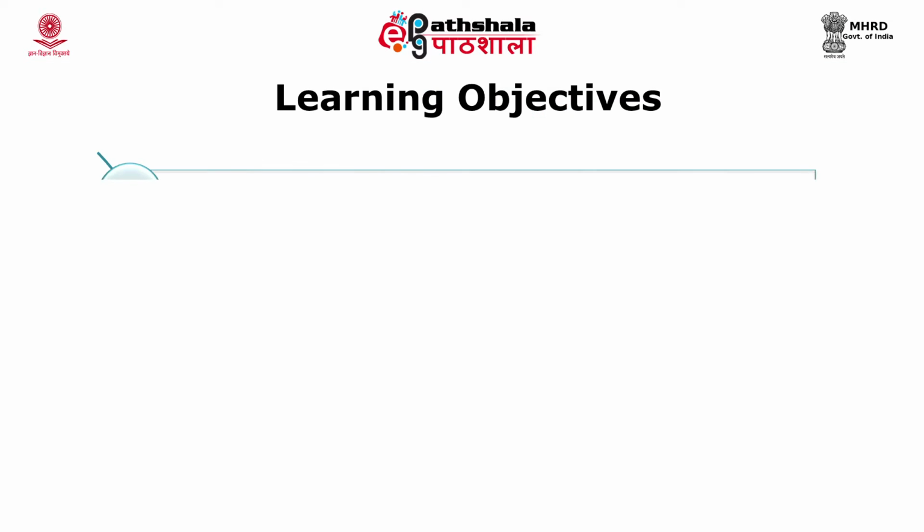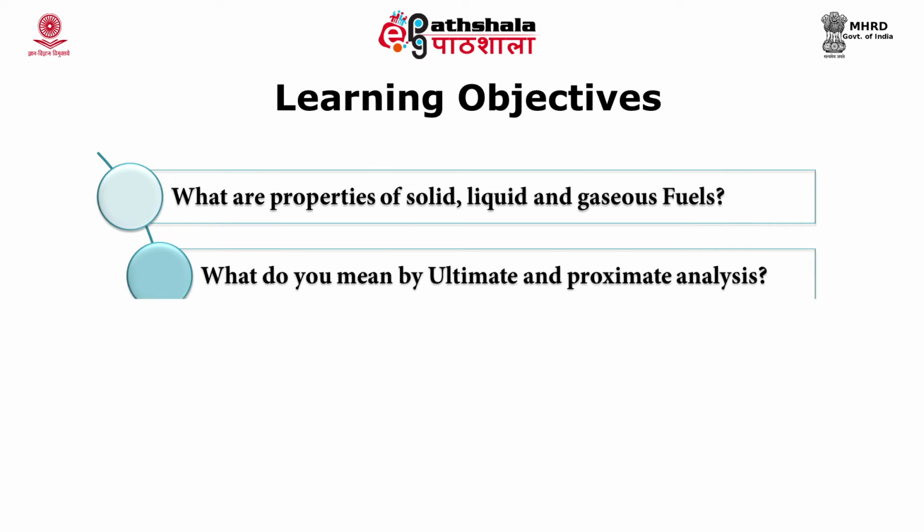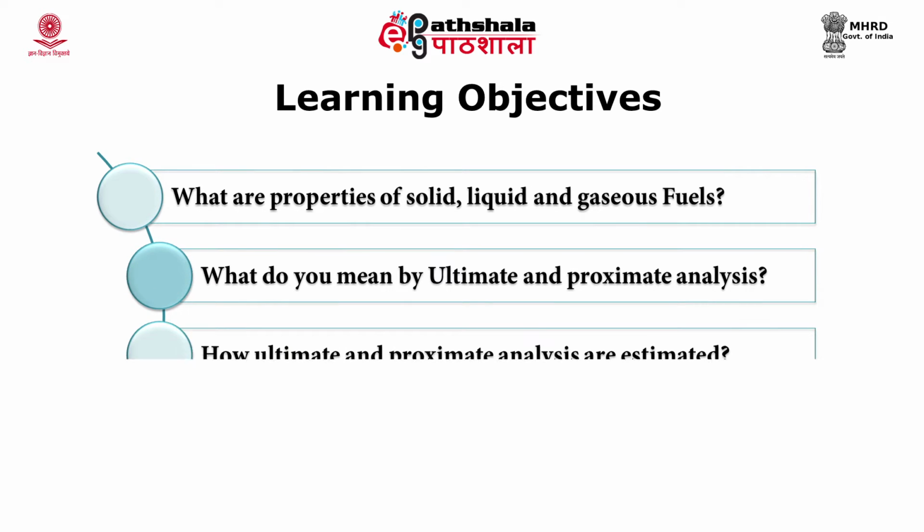In the case of coal, these properties vary with the type of the coal. All fuels have a calorific value, and it is the most important property of any fuel, which helps to measure its efficiency. In the case of liquid fuel, other properties like viscosity, ash content, moisture content, etc. are also effective. So, in this module, we are going to deal with the properties of solid fuel, liquid fuel and gaseous fuel. And we will also see what proximate and ultimate analysis are, mainly with respect to the coal content.